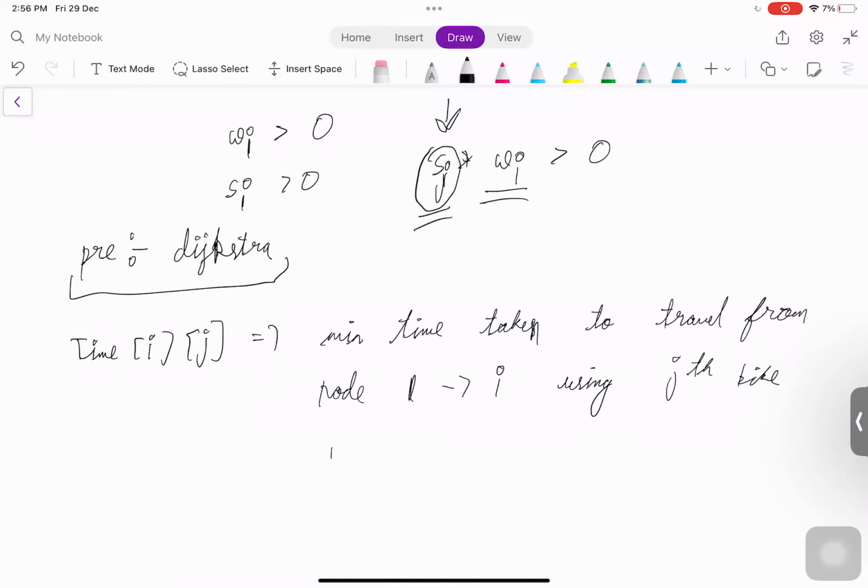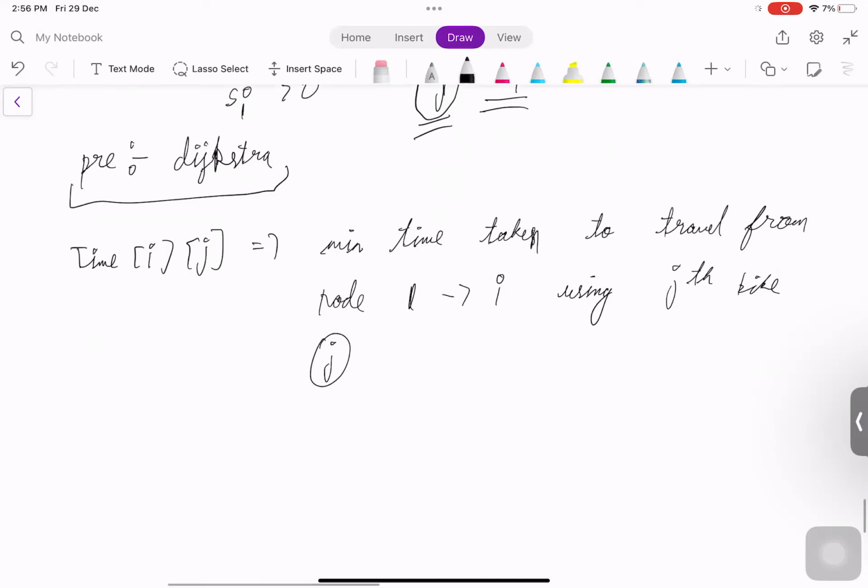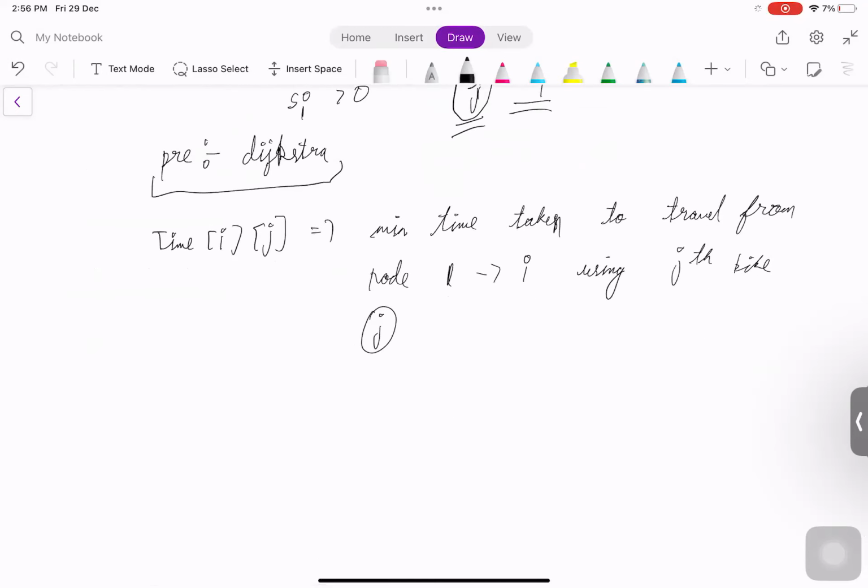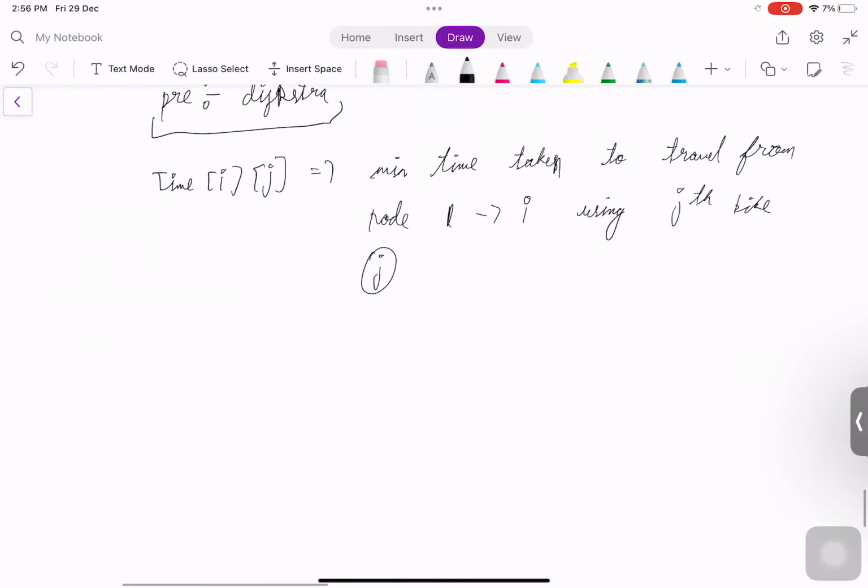And we know that jth bike is the bike with the smallest slowness factor among all the bikes that he purchased. So this is the time that we are defining. Now let us see how we can actually make transitions for this. So let's say we are on node U, and before making the transitions, let's look at the base.